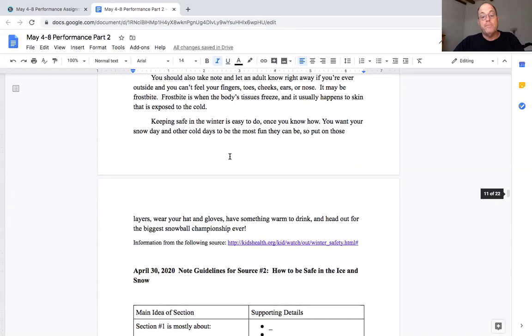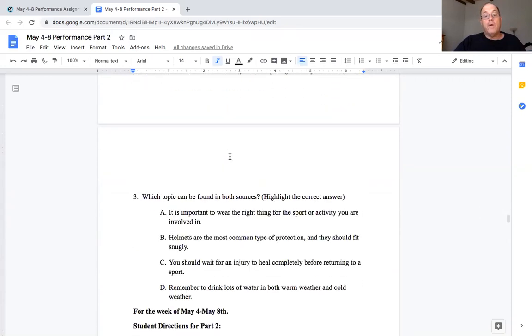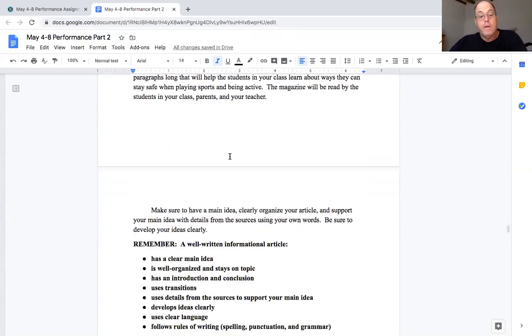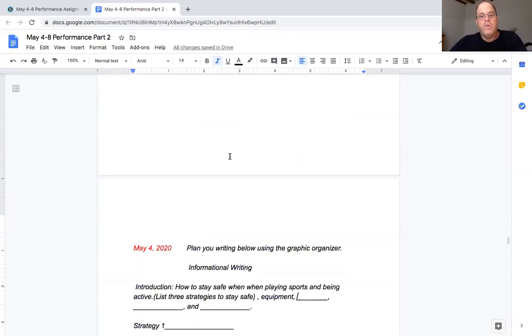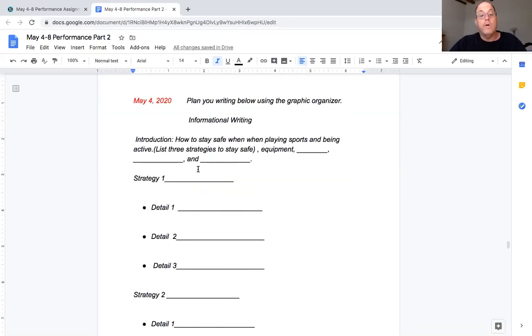And you had some boxes and bullets to help you. You should have had them last week. Go back up and look in the articles. You have to scroll back up. Now, all we're doing on Monday is filling in this graphic organizer. I had equipment. You could use that, and then a couple other strategies. Now, equipment would go here because I wrote it in the first box down below.